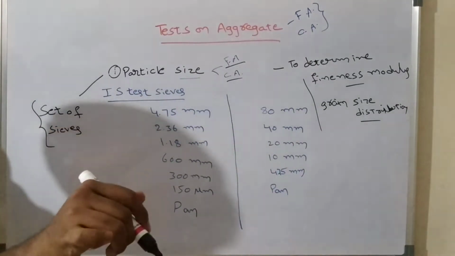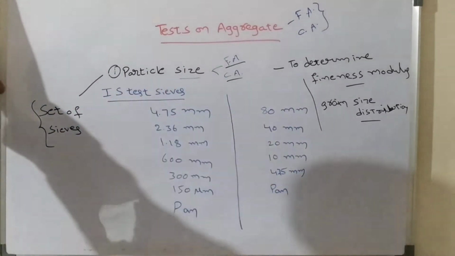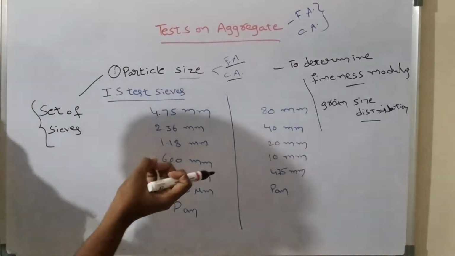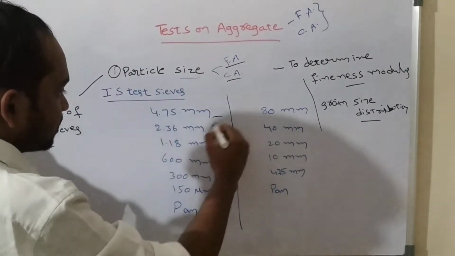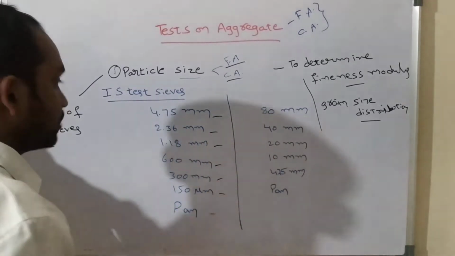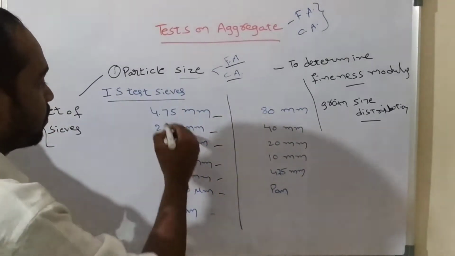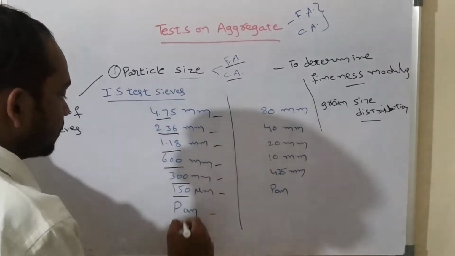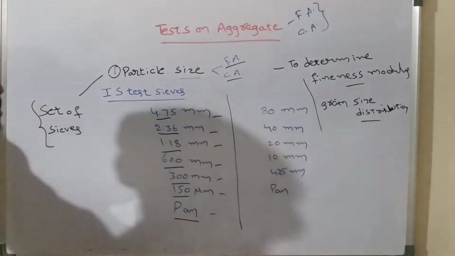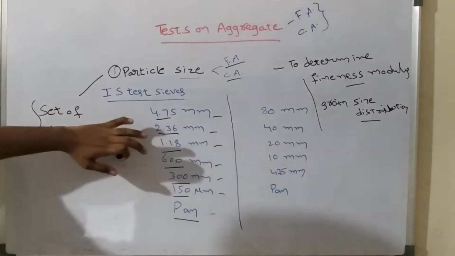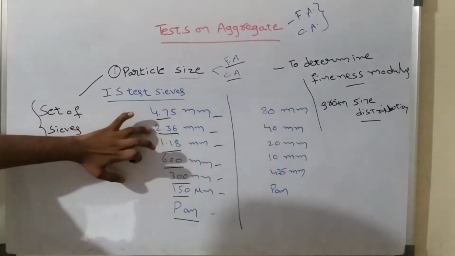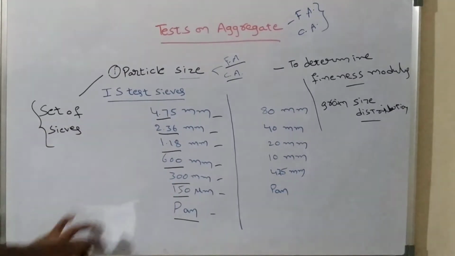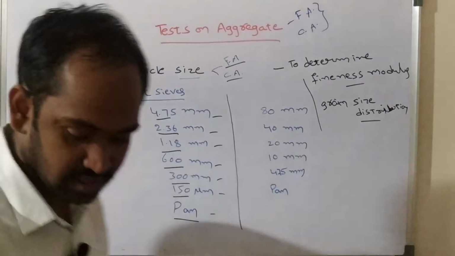If we need to conduct a particle distribution test on fine aggregate, that is sand, then in case of sand we can use this set of sieves. This set contains openings of 4.75 mm, 2.36 mm, 1.18 mm, 600 micrometers, 300 micrometers, 150 micrometers, and at the end we have to keep a pan. Sorry, this is not 600 mm, this is 600 micrometers.